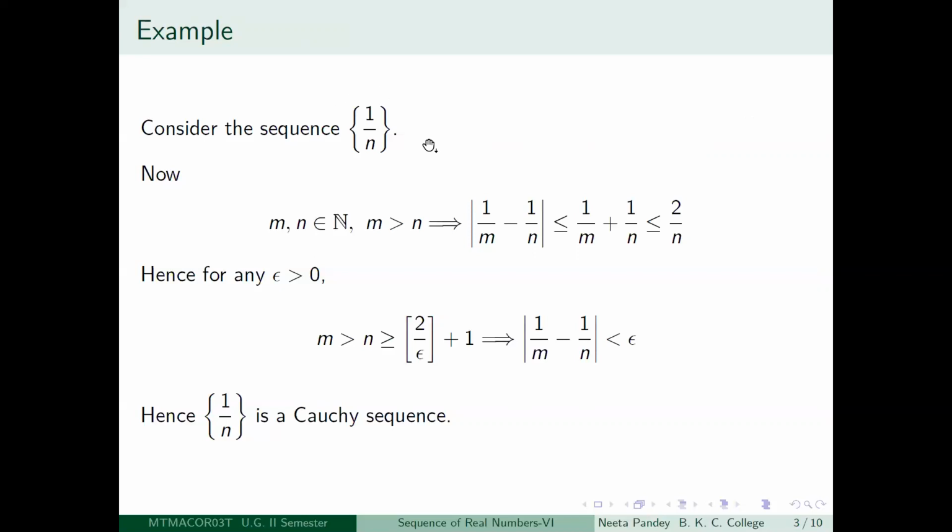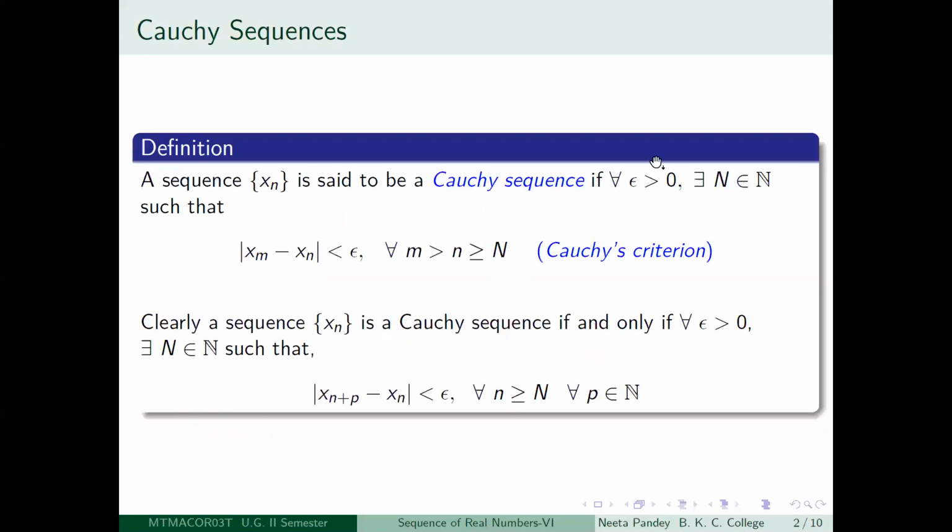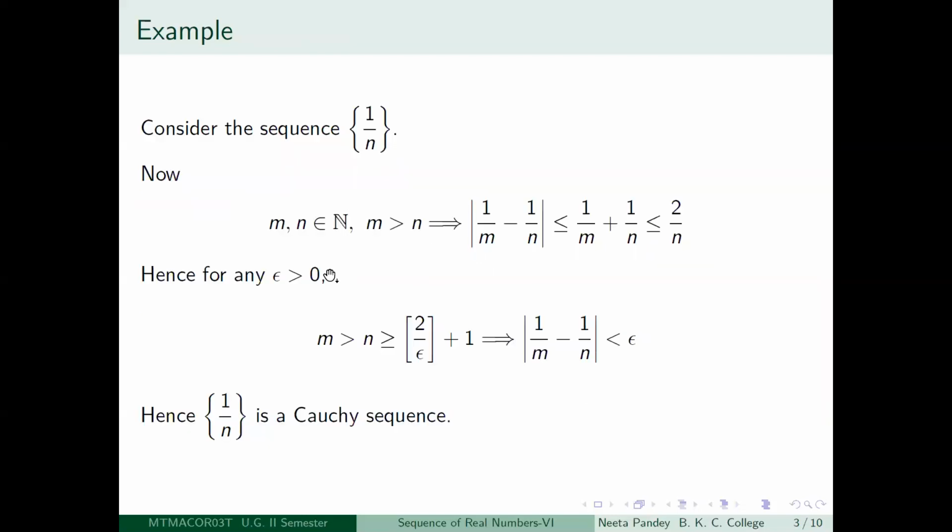And I think we have also seen that the limit as n tends to infinity of 1 by n is equal to 0 in one of the previous lectures. So what I want to show is that this is a Cauchy sequence. So how will we do that? We have to show that given any epsilon greater than 0, a certain inequality should hold after a certain term. Whatever inequality has to hold, we are just going to stare at that.